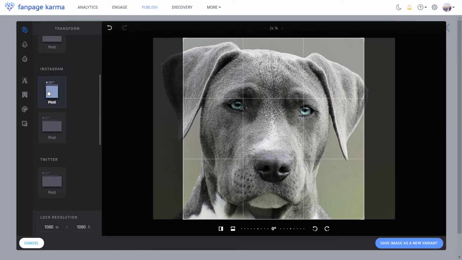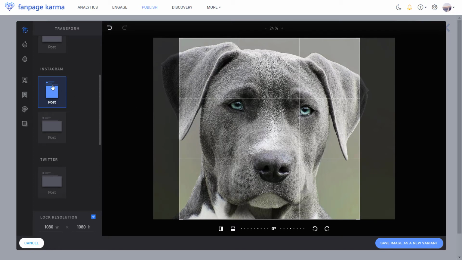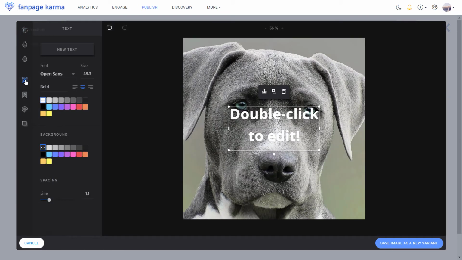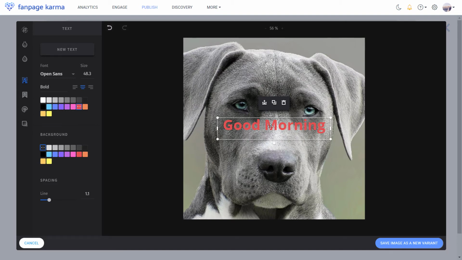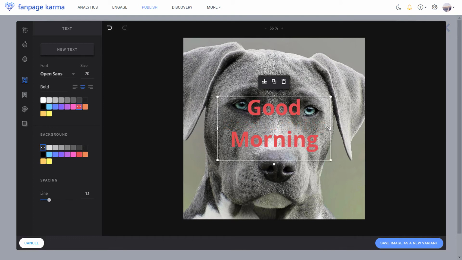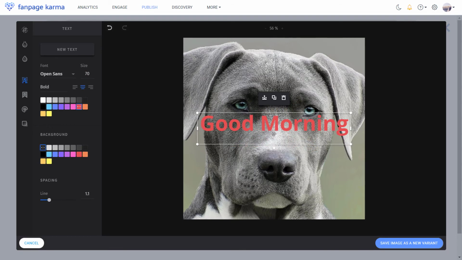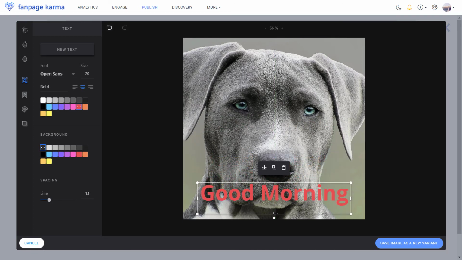I'll pick Instagram post, maybe move it a bit. If you want, you can get creative and use a filter or add text to the picture. Maybe color it. Scale it. Then save it and add it to the post.